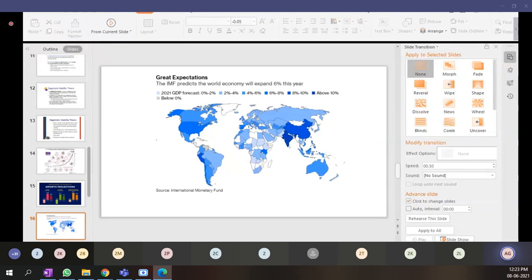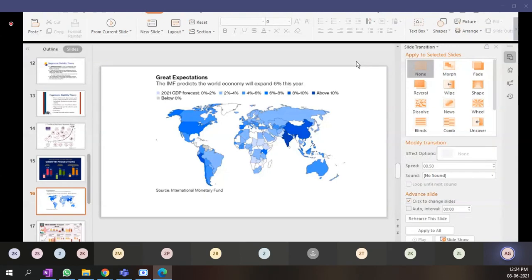As you can see from the color charts and the color codings, the dark color, whatever dark color is being seen, here it is in case of India and China, you will see that the growth would be between 8 to 10% and above 10%. Rest of the economies will grow from 2% to 8%. So this is how the global economies will be having their particular projections for the particular year 2021. And this is the published report by the International Monetary Fund. And here on the screen you can see the global map with the 7 continents.